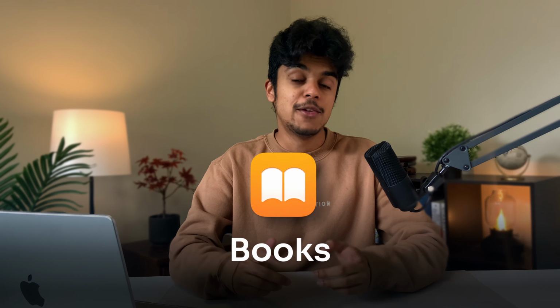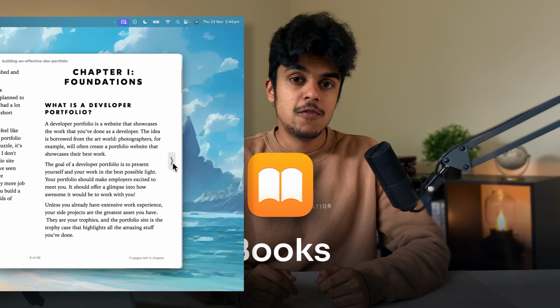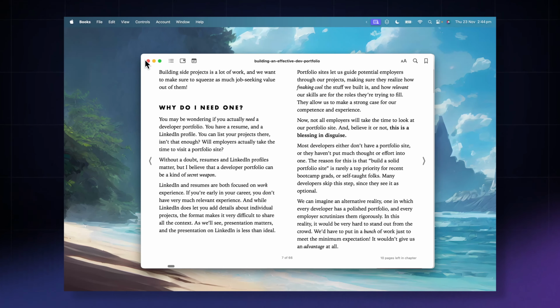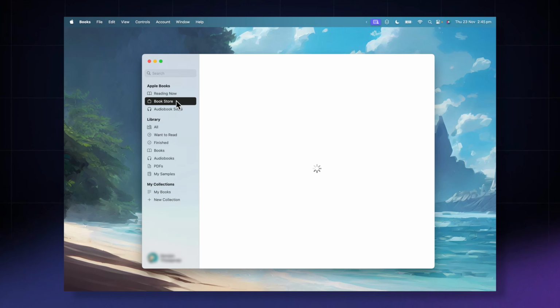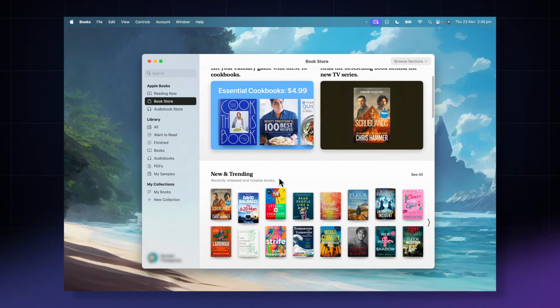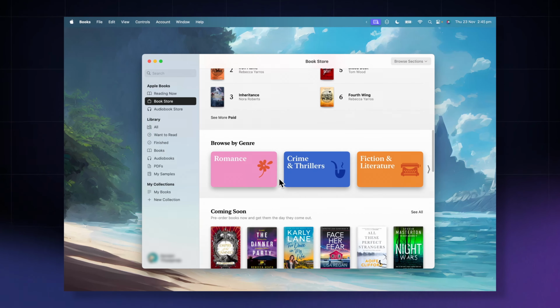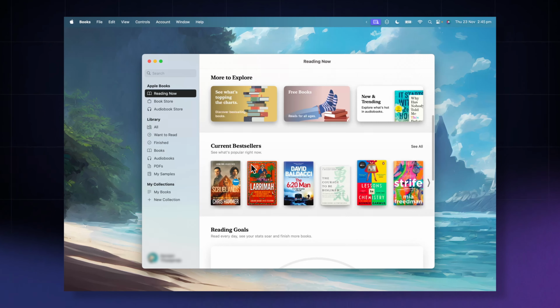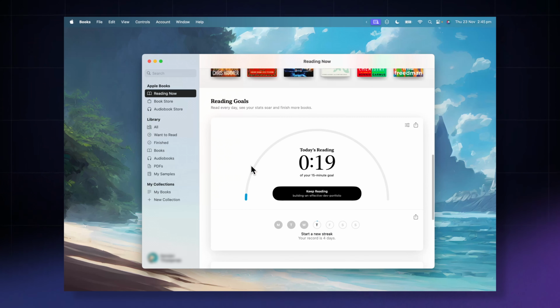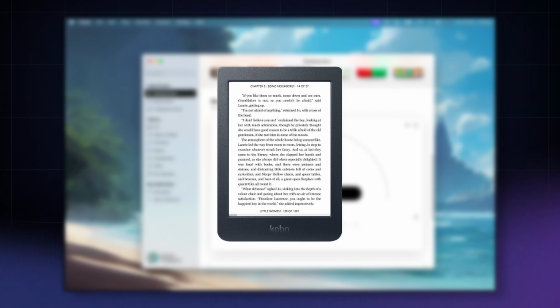Alright, so the Books app is great if you like reading and you want a nice visual collection of all the books you've read. This should be synced up with your iPad and iPhone. The store is built in, so you can buy books straight away, and it also offers some suggestions based on what's trending and what might be interesting for you. You can also set a daily reading goal if this is a habit that you want to develop. You can probably tell here that I don't really use this app very often. Personally, I use an e-reader for this kind of thing.